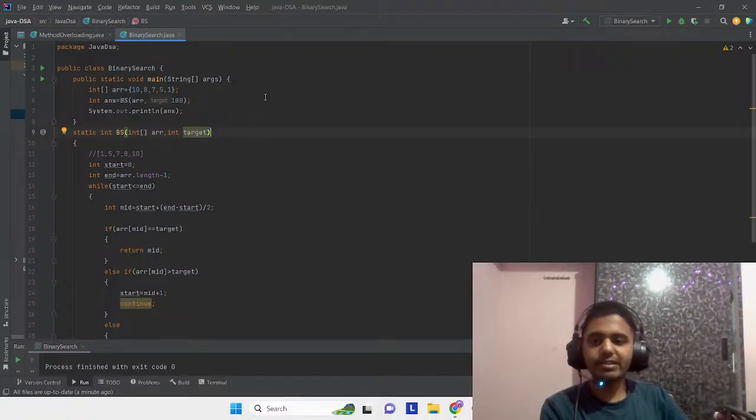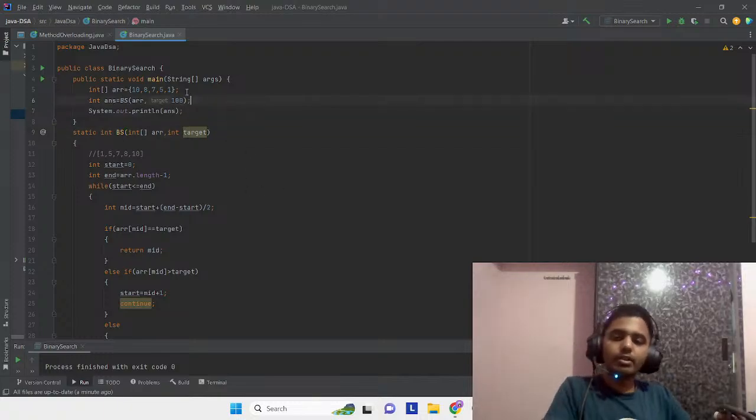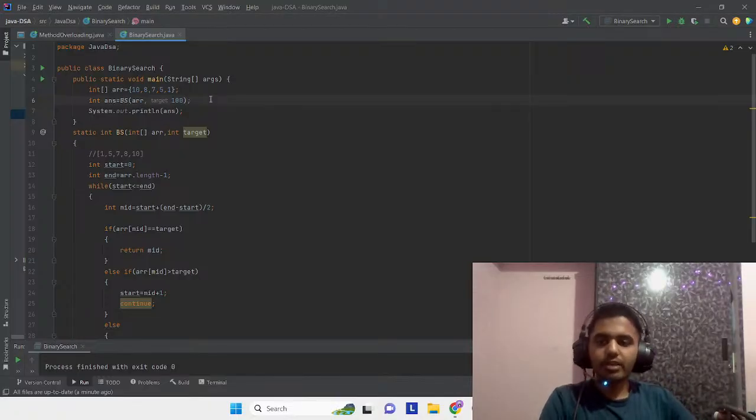So how does binary search work? You have to know it. You take an array, you divide it into two, and then you check if the target is greater or smaller than the middle. If it's greater, you try to find it on the right. If not, you try to find it on the left. Correct? So the first thing you have to remember is, if they have asked to search a target element with the best time complexity and space complexity, first notice whether they have told us that the array is sorted or not.